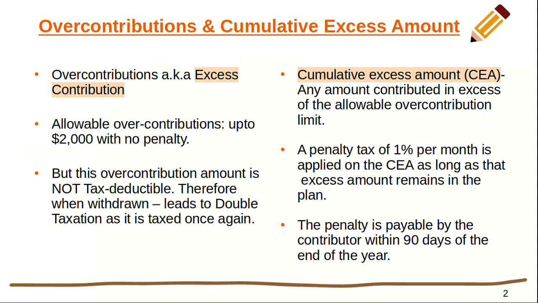Now, the second term. What's a cumulative excess amount, CEA? Any amount contributed in excess of the allowable over-contribution limit is known as the cumulative excess amount. A penalty tax of 1% per month is applied on the CEA as long as the excess amount remains in the plan. The penalty is payable by the contributor within 90 days of the end of the year.